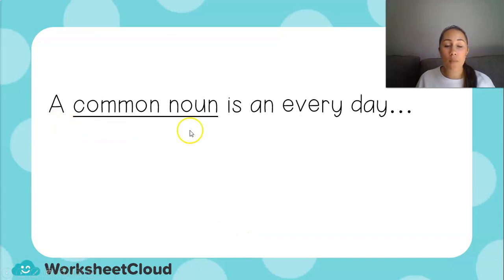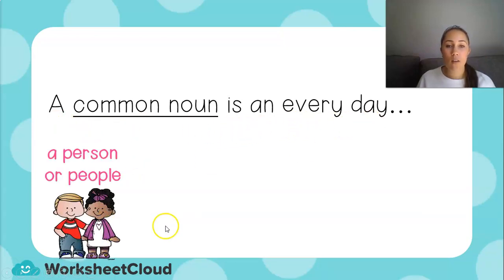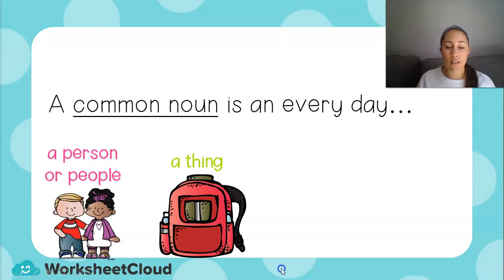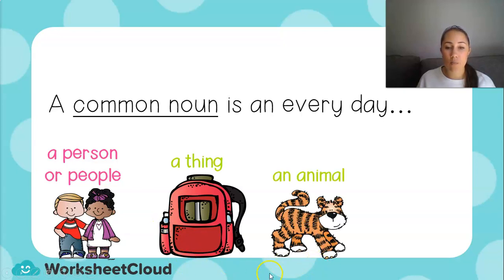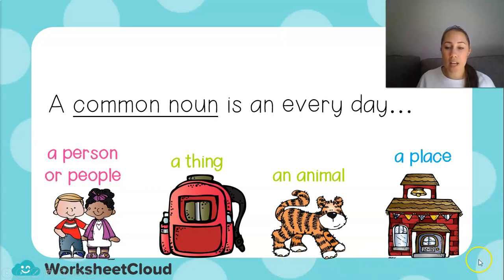Now, a common noun is an everyday person or an everyday thing or an everyday animal or an everyday place because there could be lots of gardens in your neighborhood or there could be lots of animals at a zoo or there could be lots of school bags sitting in the passage or lots of children that are standing around. And that is called a common noun when there are lots of the same thing.